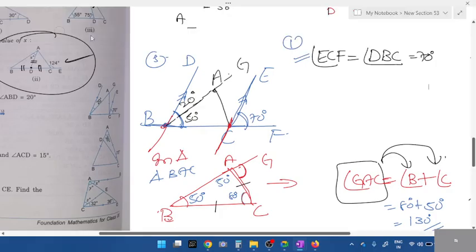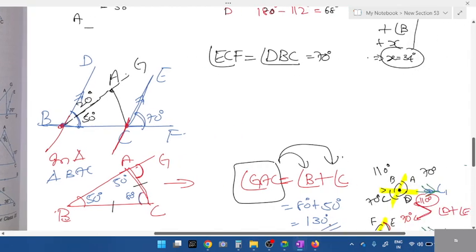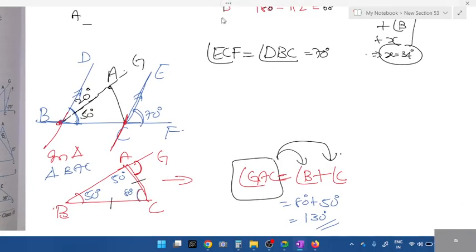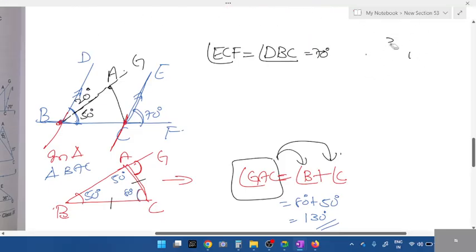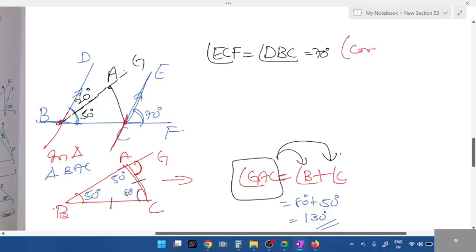See, I've written one, students. One meaning is the first point, always start with the parallel line concept. This S stands for corresponding angles.